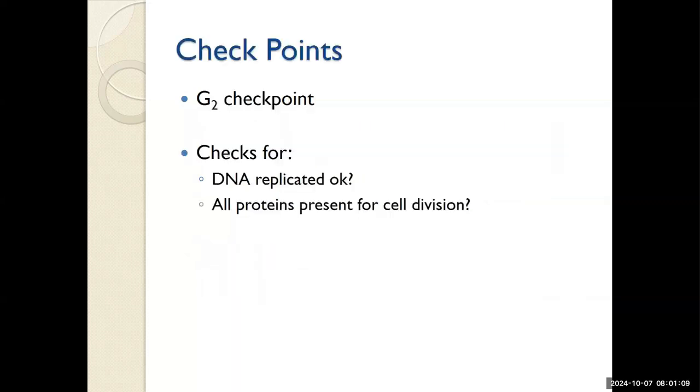During gap 2, this checkpoint will again look at the DNA. Was everything copied correctly? Do I have the right number of chromosomes? And then look to see if there are the right proteins present for cell division, the centrioles, enough microtubules. Do we have ribosomes and organelles ready to go?